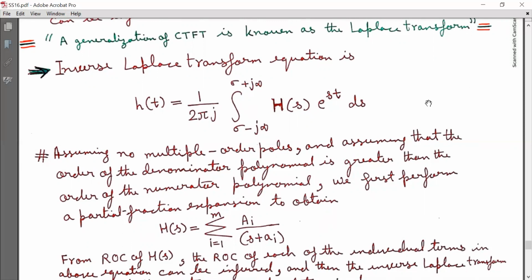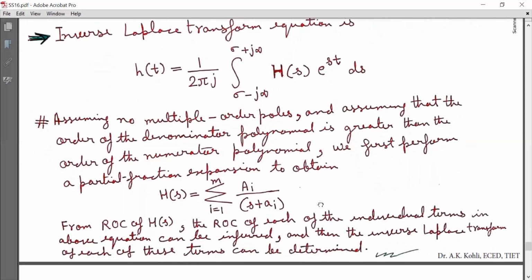Assuming no multiple order poles and assuming that the order of the denominator polynomial is greater than the order of the numerator polynomial, we first perform a partial fraction expansion to obtain H(s) equal to summation i running from 1 to m, A_i divided by (s plus a_i), as shown on the screen.